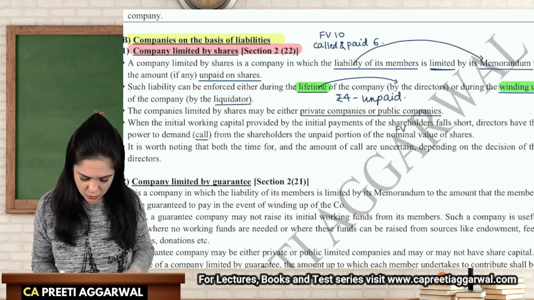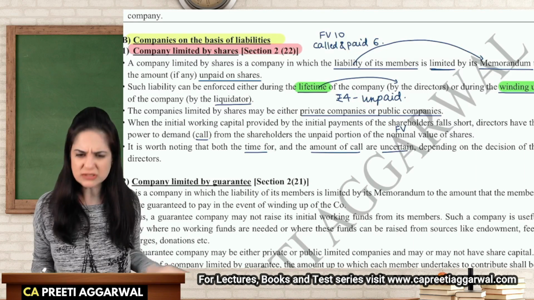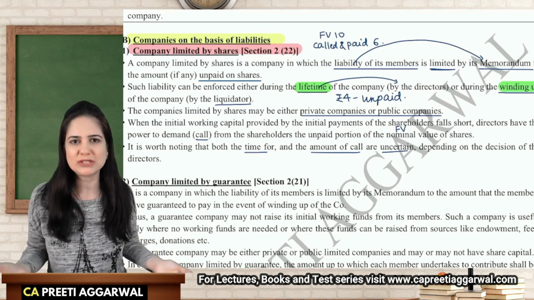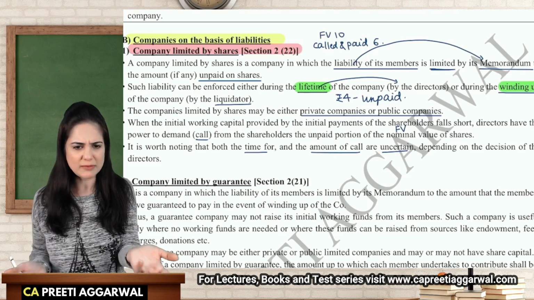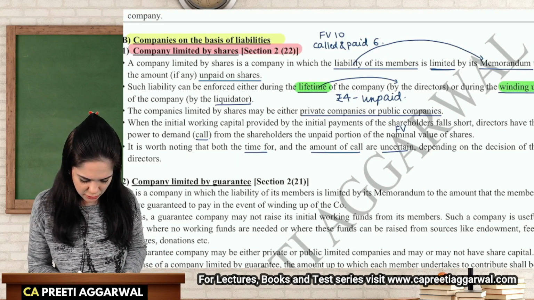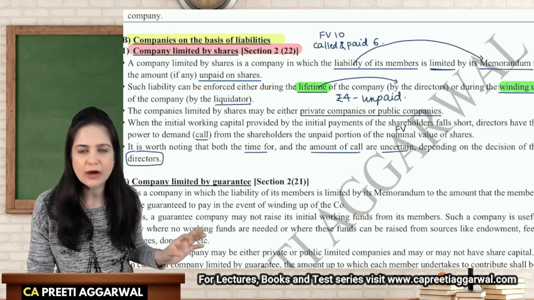It is worth noting that both the time and the amount of call are uncertain. We don't know when the company will require money. We don't know how much money is required by the company. Whenever you require money, call for it. It is left to the absolute discretion of the directors. It is left at their will. They will decide how much amount is to be called.